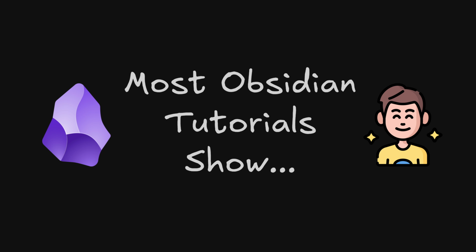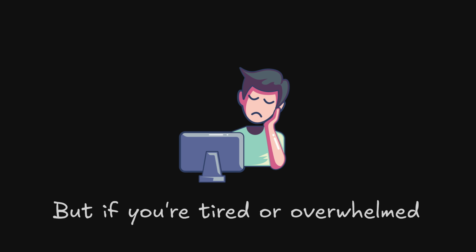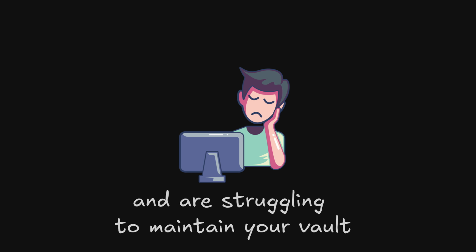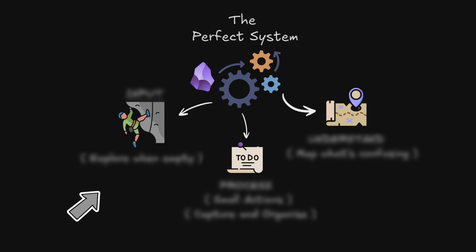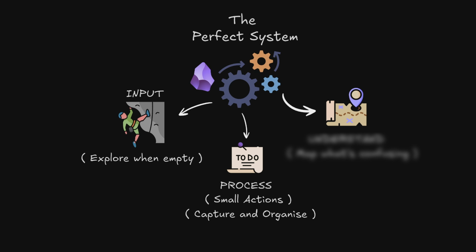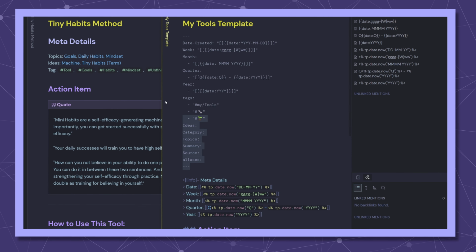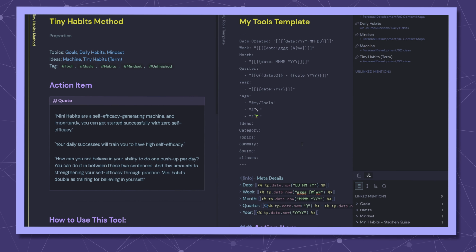Most Obsidian tutorials show you the finished perfect system, but if you're tired or overwhelmed and are struggling to maintain your vault, there are a few modes you can use on low energy. 3 survival modes based on what you can actually do: input, process, or understand. In today's video, we will explore what these 3 modes look like.